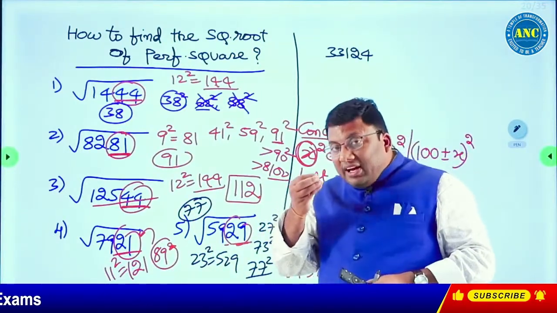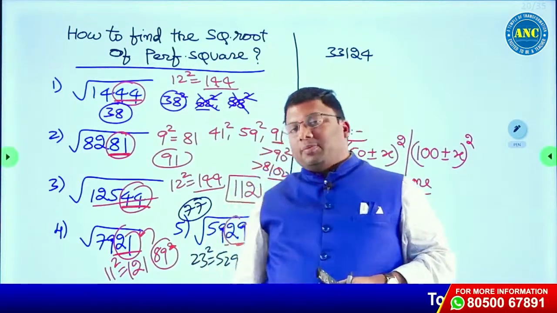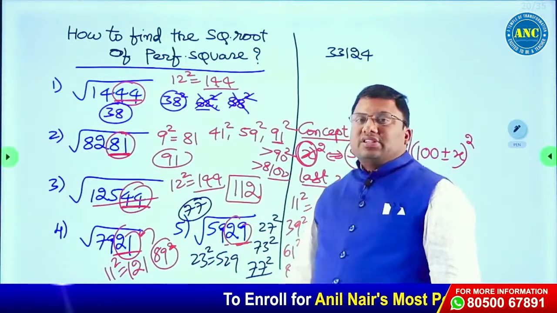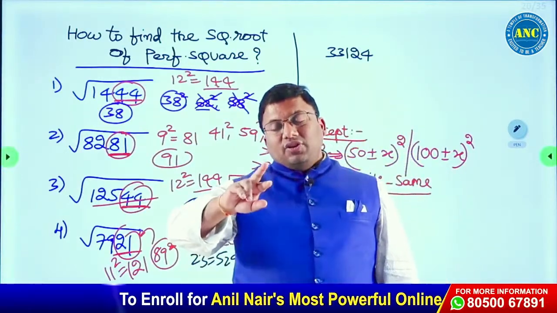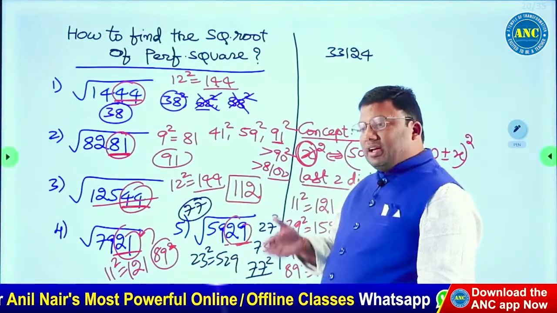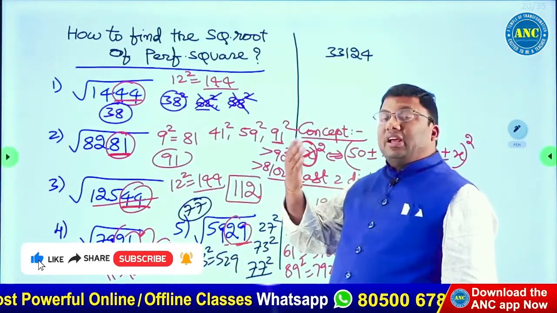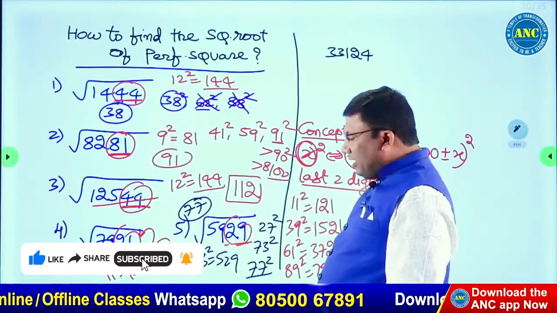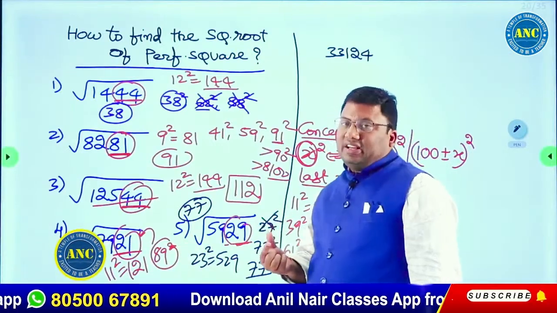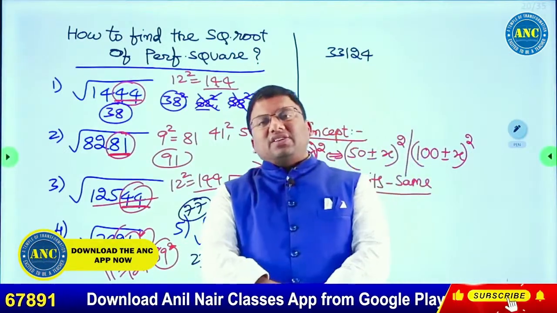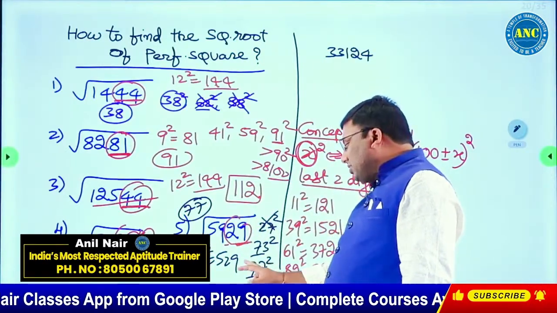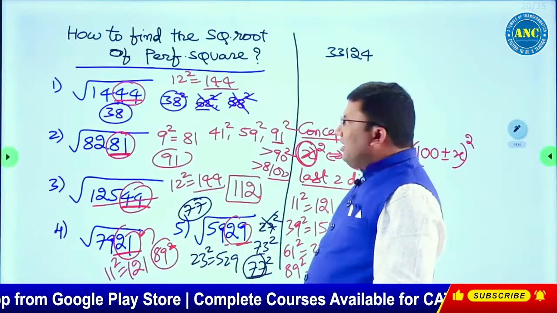You have to be very good in speed calculation related problems so that you can eliminate the options. What are the last two digits of this number? 29. Which number's square ends with 29? 23 square is 529. 50 minus 23, 50 plus 23, 100 minus 23. 27 square, no. 73, 77. 75 square is 5625. It is greater than 5625. So the answer for this question is 77. Are you all with me?